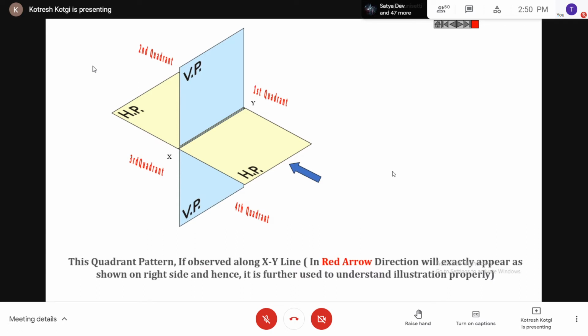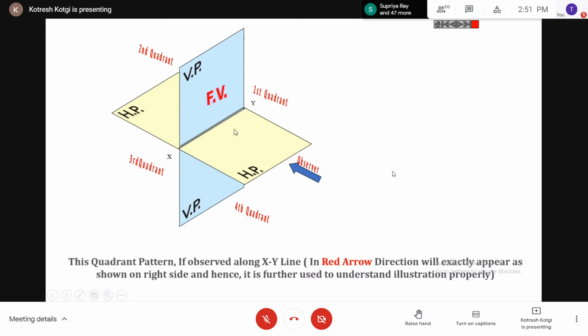Yes, sir. Okay. With respect to that position of the observer itself, we explain the position of a point in different quadrants. So that position of the observer will not change. It is the same for all the four quadrants. Okay. Now he is the observer. See here. That is the C. You can see the cursor, right?